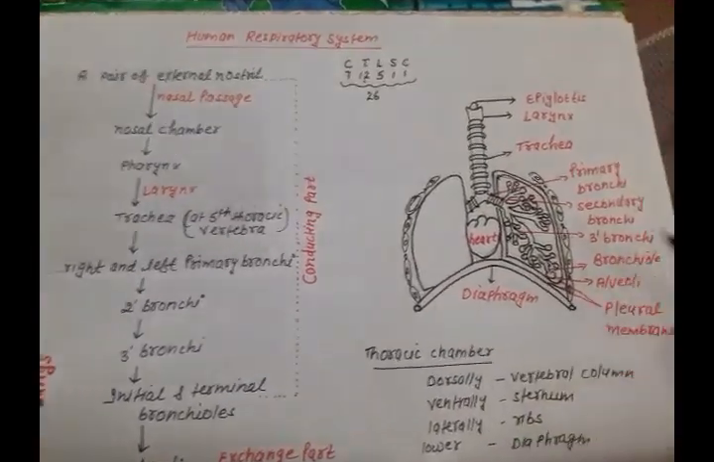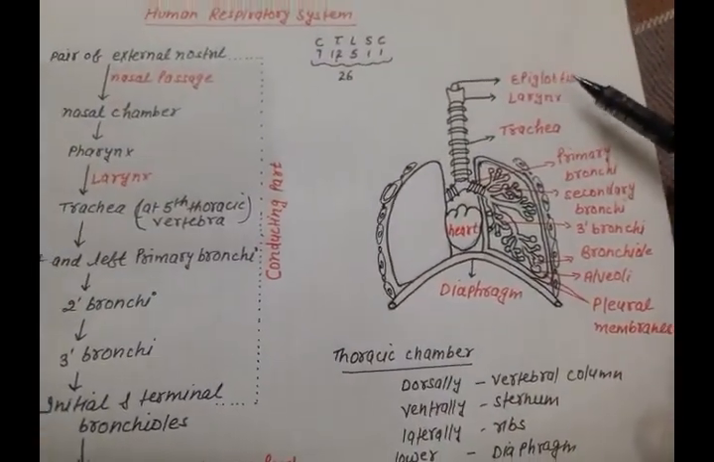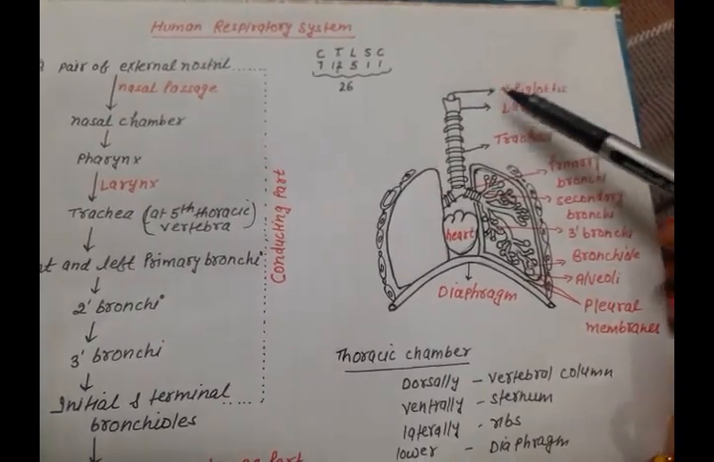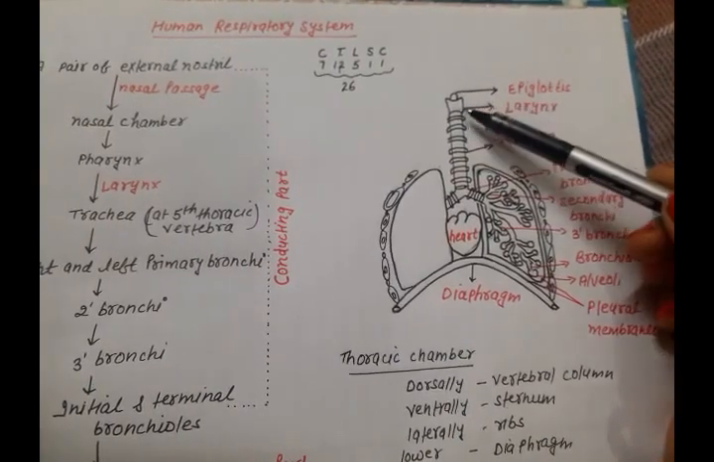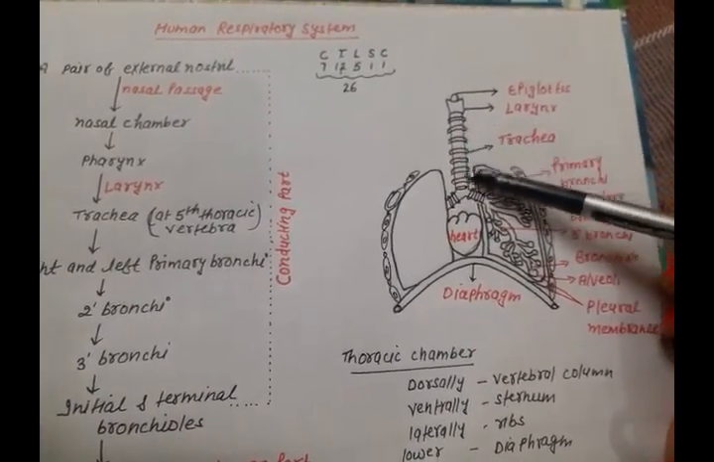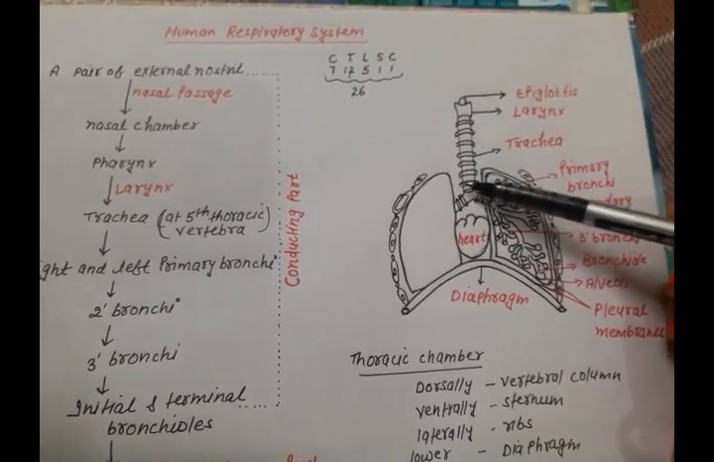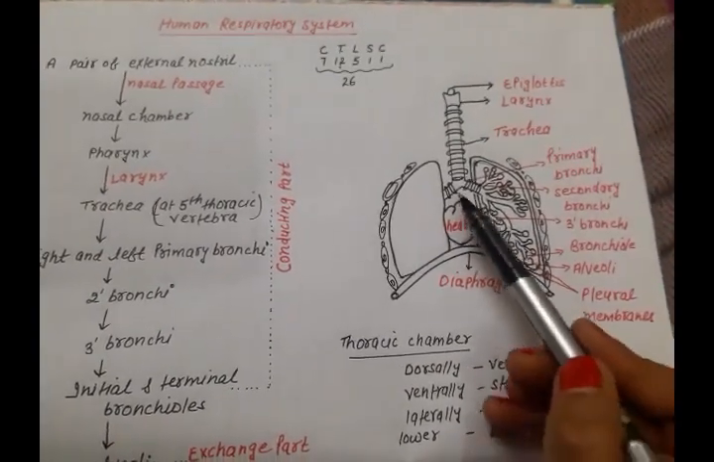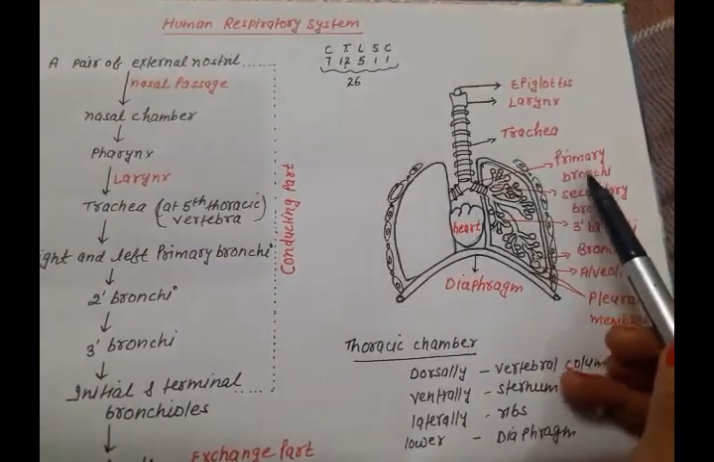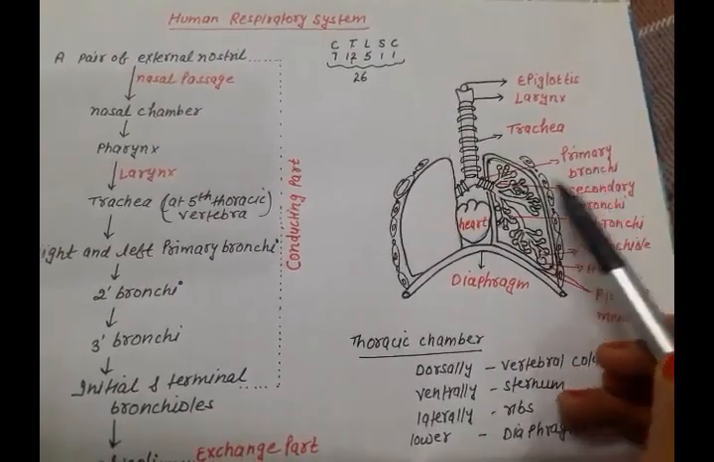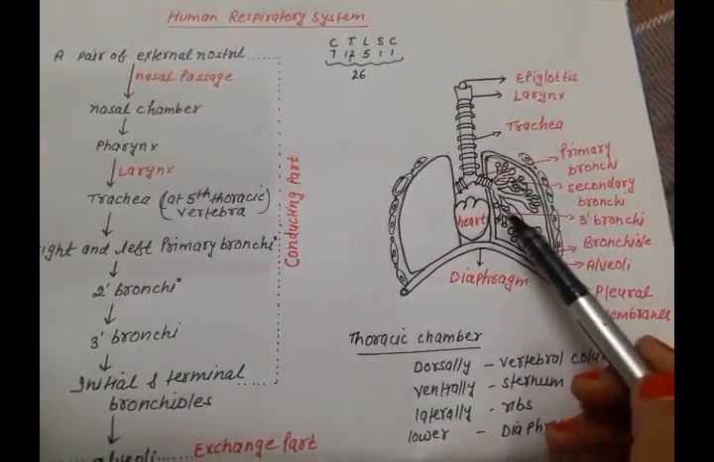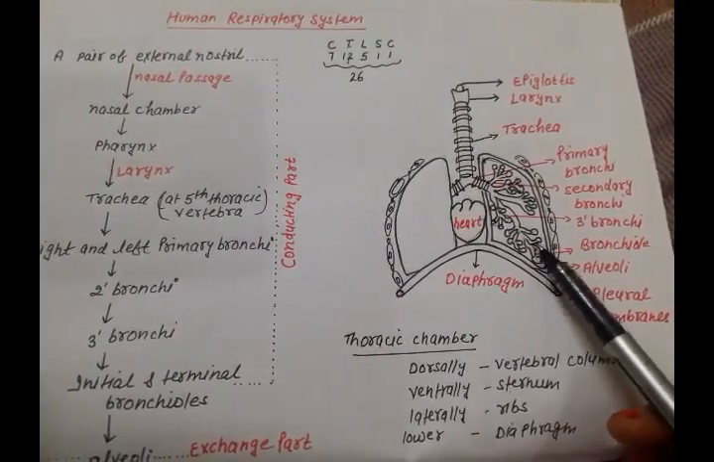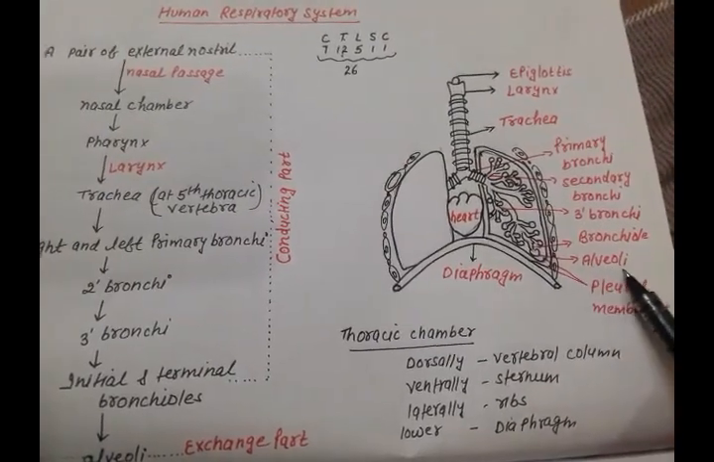You can see in the diagram, this is the epiglottis which covers the opening of the trachea, the glottis. After that the larynx, the sound box, then the trachea, which is also known as the windpipe. When it reaches the 5th thoracic vertebra, it divides into right and left primary bronchi. Primary bronchi repeatedly divide into secondary bronchi, then tertiary bronchi, then bronchioles, and these bulb-like structures are known as alveoli.